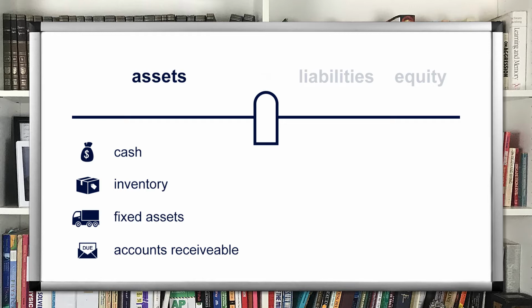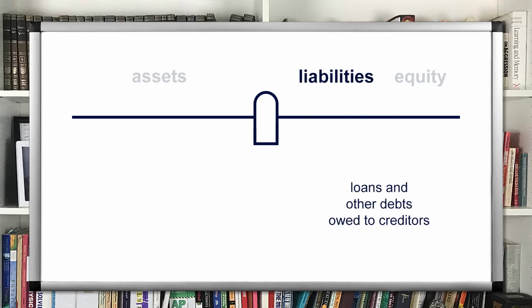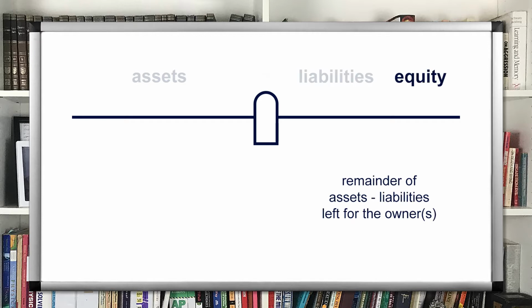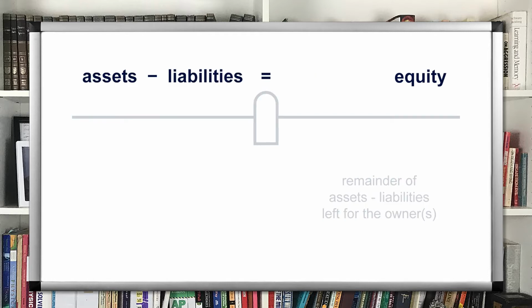Now, GAAP, generally accepted accounting principles, assumes that all assets of a business are either owned outright by the business owners or are subject to the claims of creditors. Creditors are anyone that has loaned money to the business. Loans and other forms of extended credit are called liabilities. The portion of assets not subject to claims by creditors is called equity. In the GAAP framework, equity can be viewed as the difference between assets and liabilities. Rearranging the fundamental accounting equation, we get that equity equals assets minus liabilities.